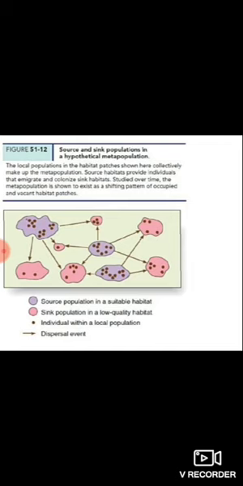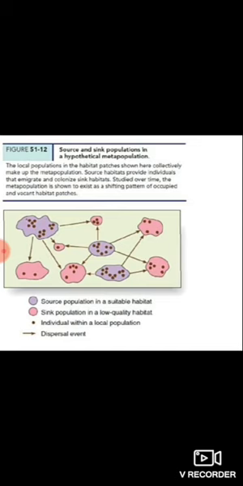As you can see, only one dot here, then three dots and four dots, that is the number of individuals. That leads to a decrease in the number of individuals, and that leads to extinction. Okay, so this is the source and sink relationship.